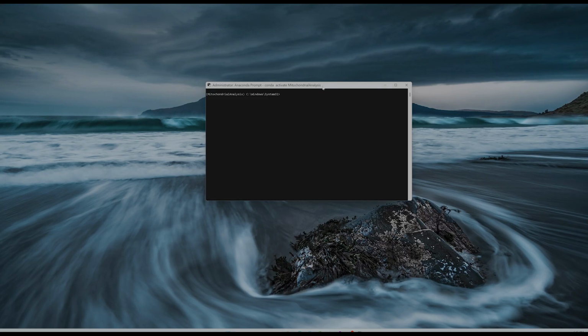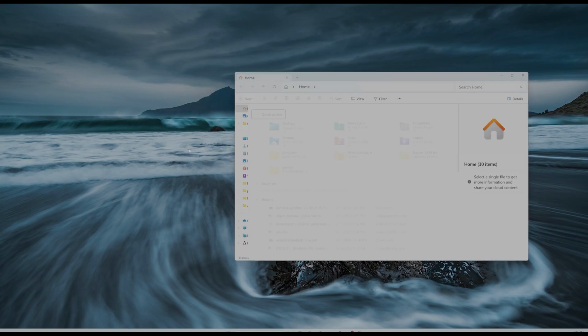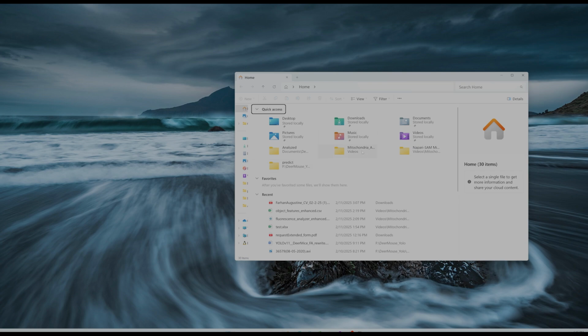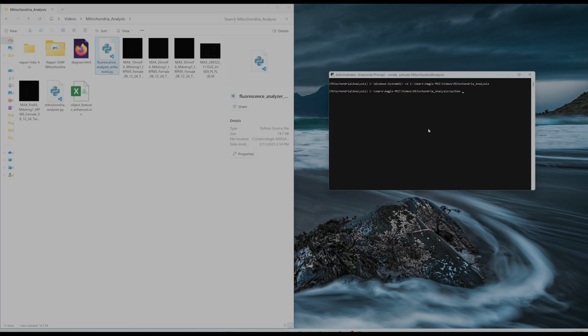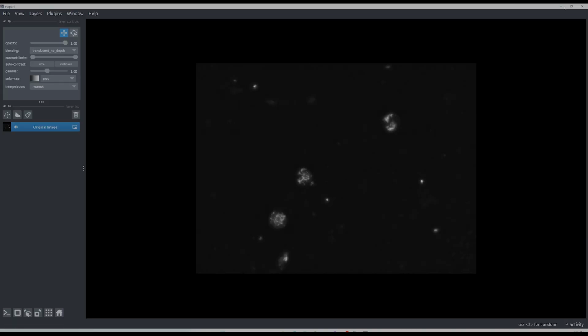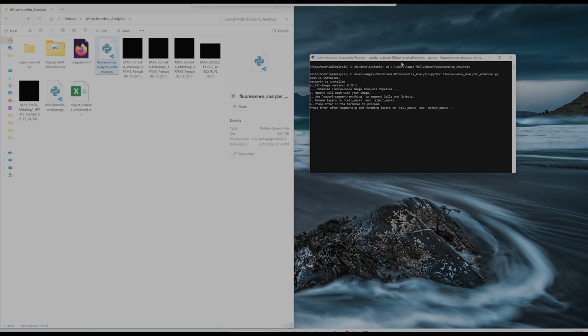Okay, so let me start this one and I'll demo this. Okay, so let's go back here. So in the terminal, you will see that it will tell you what is happening. So here, for example, the Napari is opening.